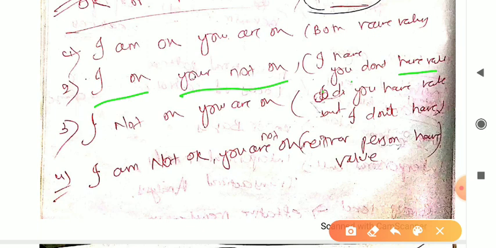Next one will be I am not okay, you are okay. That means I have no value, but you have value, right? मतलब मेरा कोई वैल्यू नहीं है पर तुम्हारा वैल्यू है, राइट, दैट इज आई एम नॉट ओके, यू आर ओके।